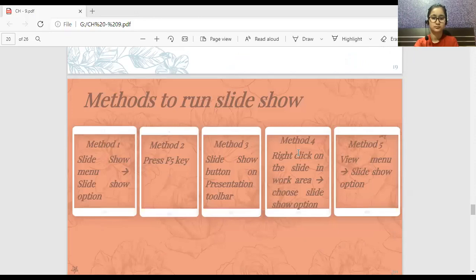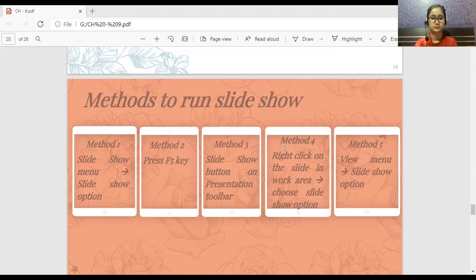Methods to run slideshow. The shortcut key is F5. Then command is slideshow menu, slideshow option. The second command is view menu, slideshow option. So there are two commands for running the slideshow. One is under the slideshow menu. The second is under the view menu. Shortcut key is F5. Slideshow button on the presentation toolbar.